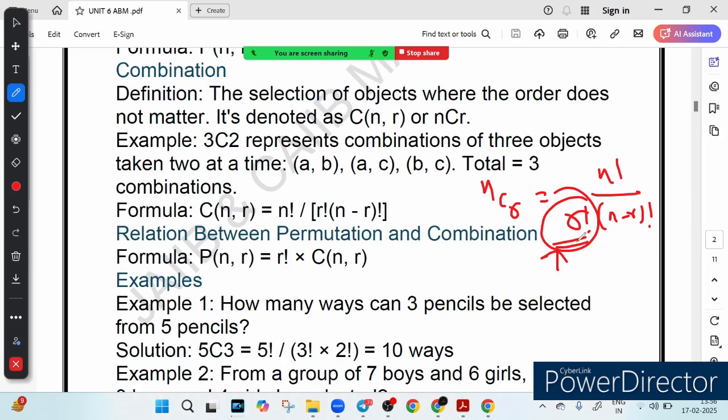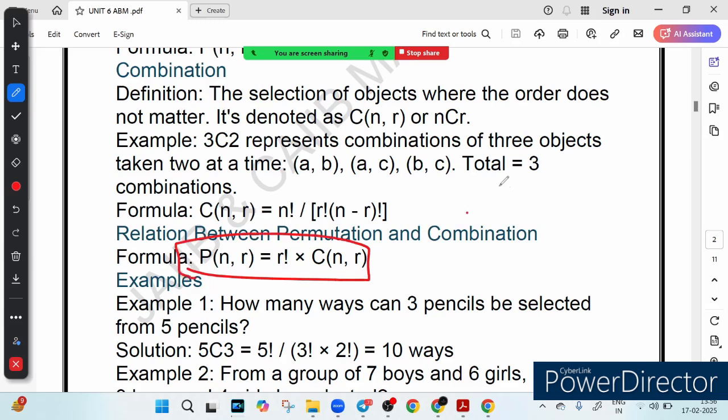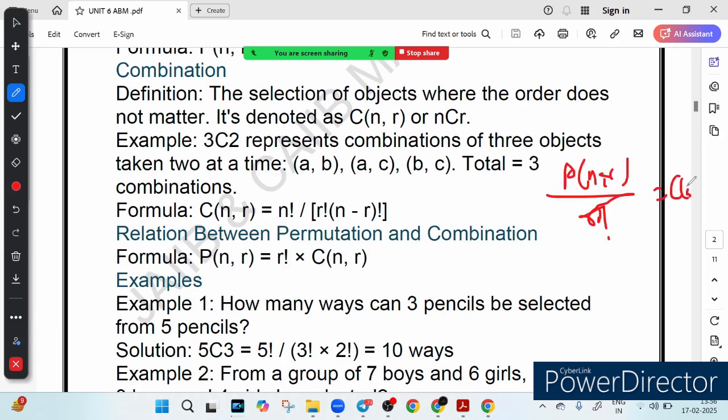Now here is an interesting part. There is a relationship between permutation and combination. You can actually calculate permutation using combination. If you know the combination, you can calculate the permutation. How? This is the relationship. If you divide any permutation by factorial r, you will get combination. That is how you relate both of them.